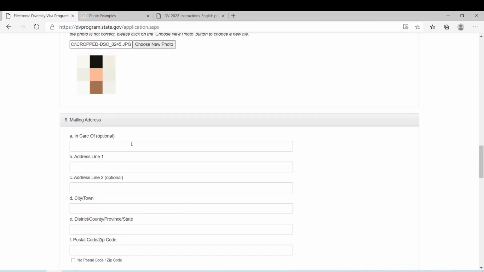Okay, so the mailing address. In here in CARE, it's optional, which means if you are using someone else's address, you need to enter their name here. But since I'm using my own address, I'm going to keep this blank and enter my address here. So let's see.